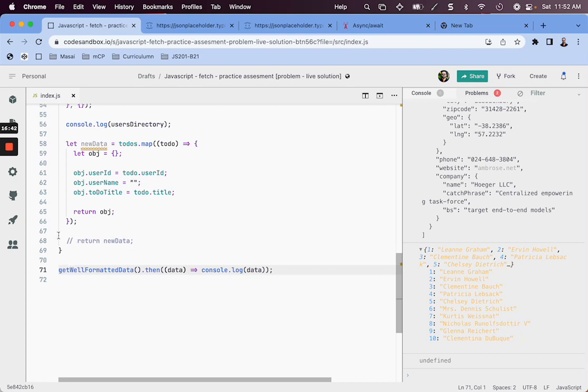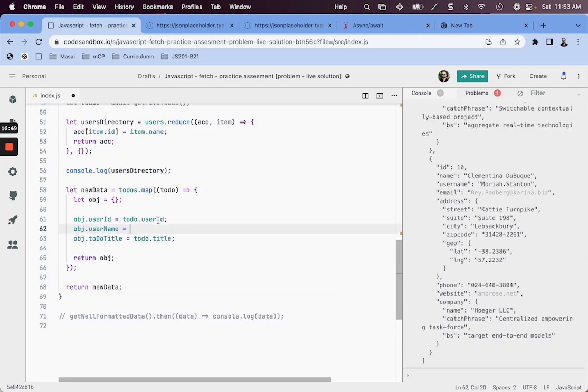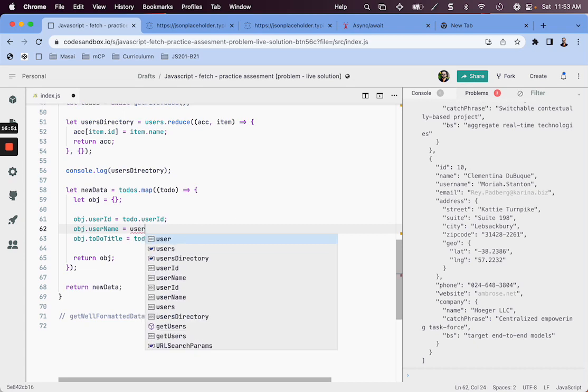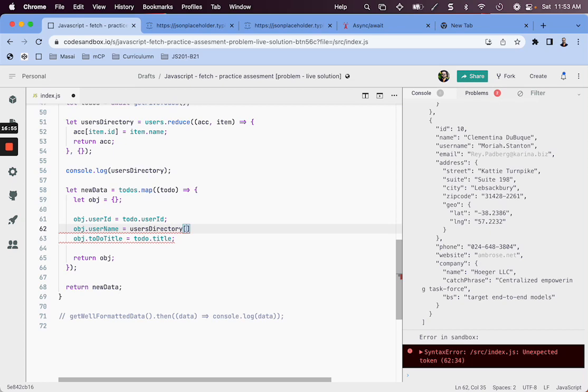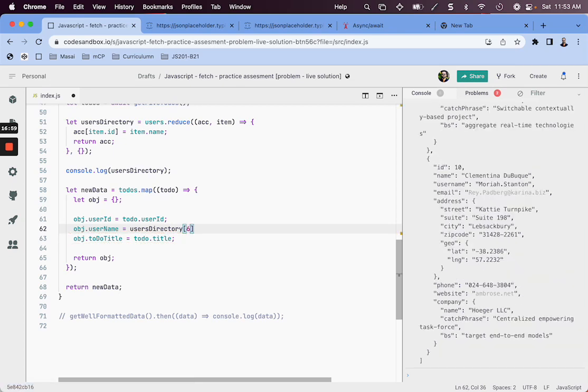Now I have this nice data structure, right? The users directory. And I need to find out whatever the user ID is. For example, if the user ID is 6, I want to find the user ID of this particular iteration, this particular todo.